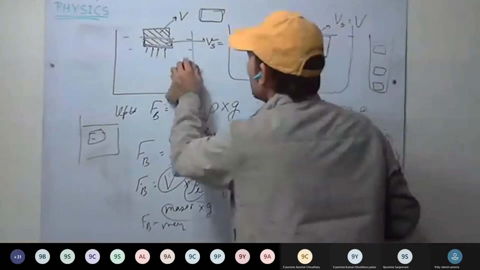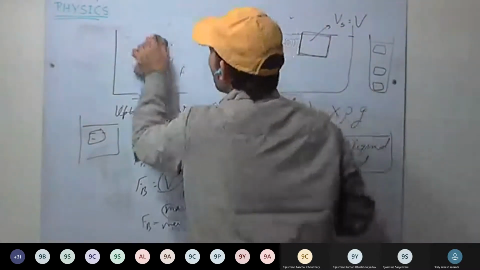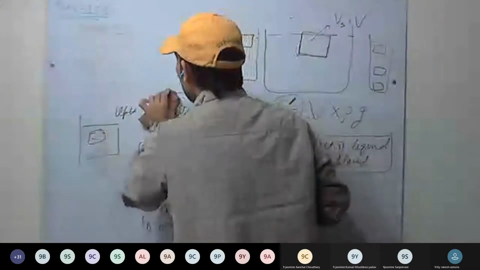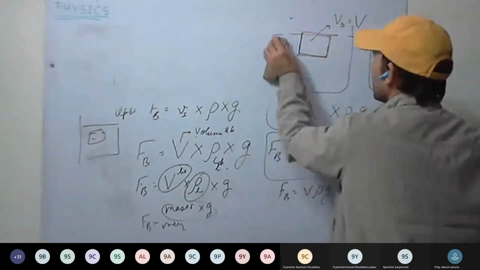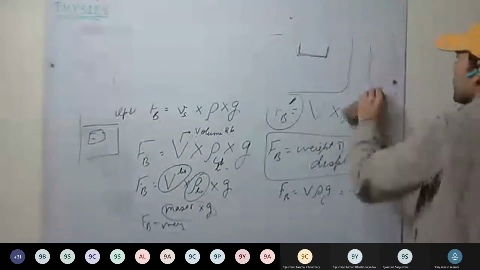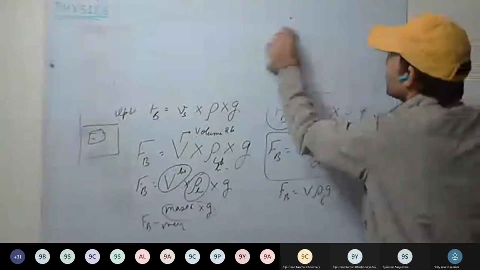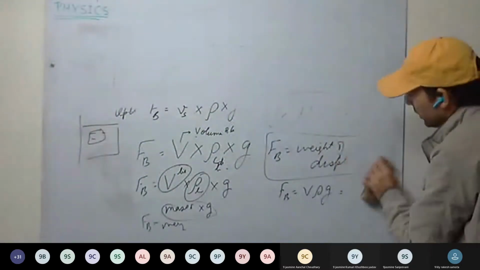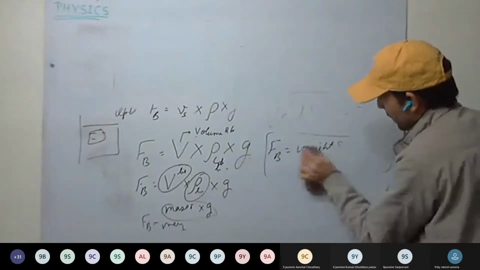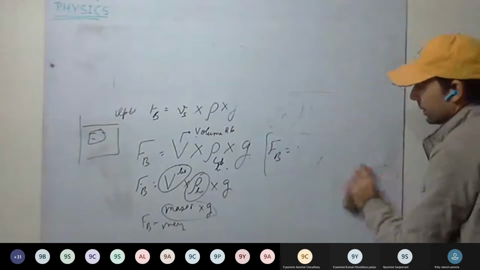Now see, there are two experiments for verification. We will go for both, and after this we will discuss the principle of flotation. What is the principle that governs the flotation of solids, things, or liquids?